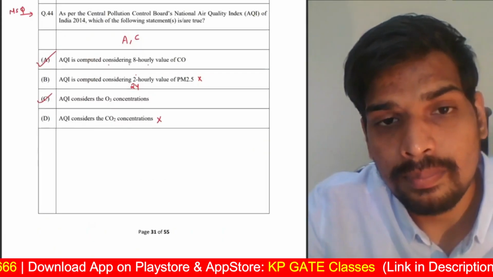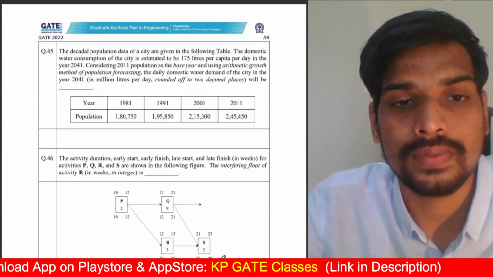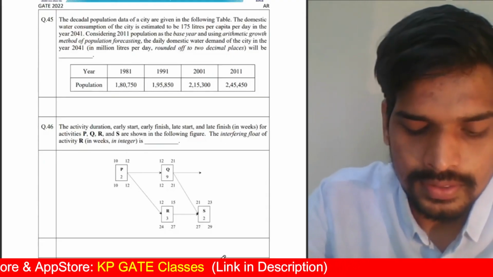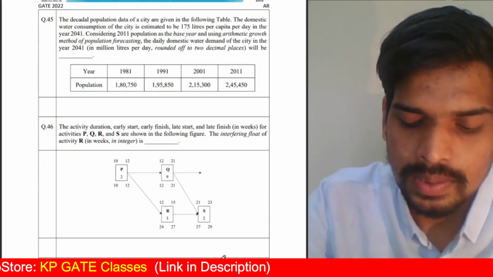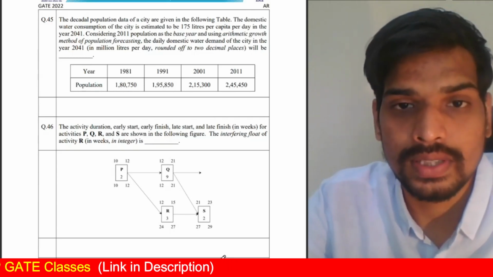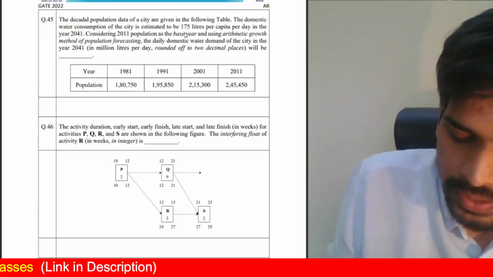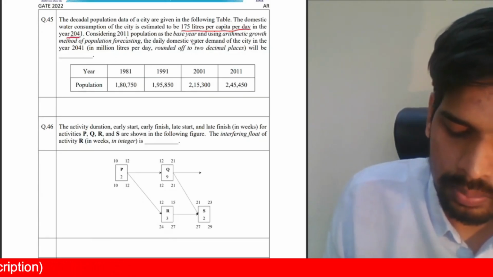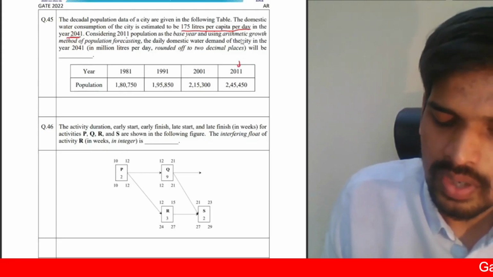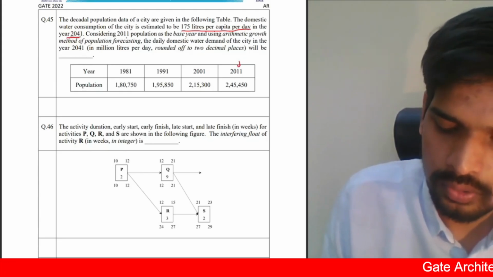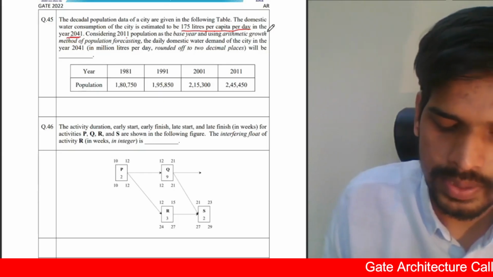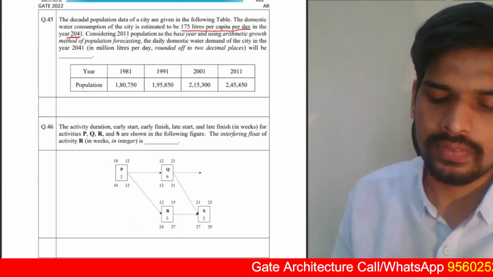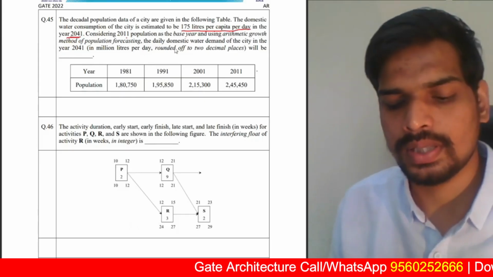So with that, we are done with the multiple select questions. Moving on to the numerical questions of the common part. They're pretty much simple numericals this year. The decadal population data of the city are given in the table below. Domestic water consumption of the city is estimated to be 175 liters per capita per day in the year 2041. Considering 2000 level population as the base year, and using arithmetic growth method of population forecasting, the daily domestic water demand of the city in the year 2041 in million liters per day will be dash.